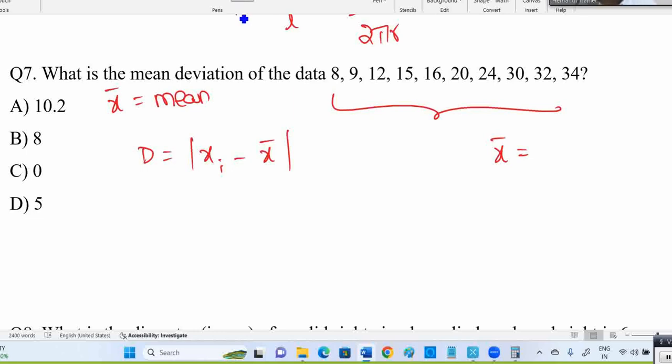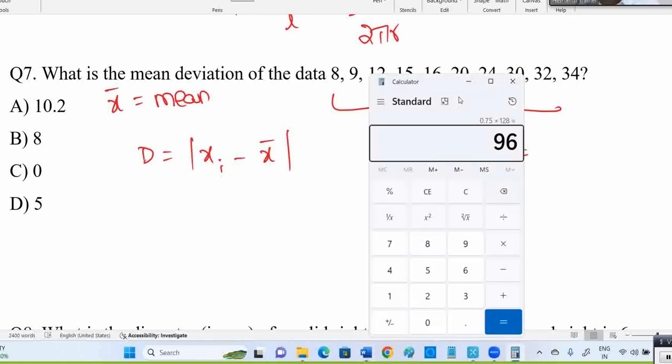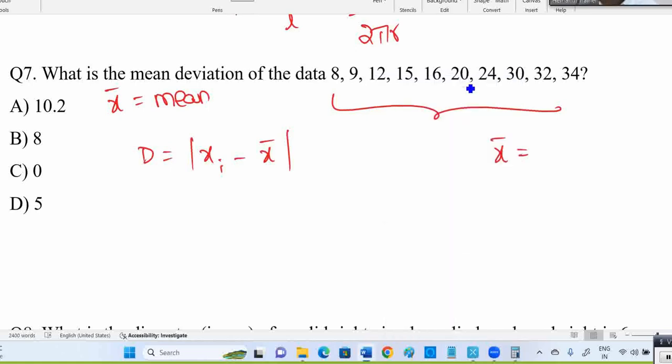Now here, what is the mean? Calculator allowed. I can give a lot of tricks to do this, but since calculator is allowed, use it, because timing is also important for us. You can talk to people who have already taken the test previously. The total of the values is 200, right? Ten values, so 20 is the mean.